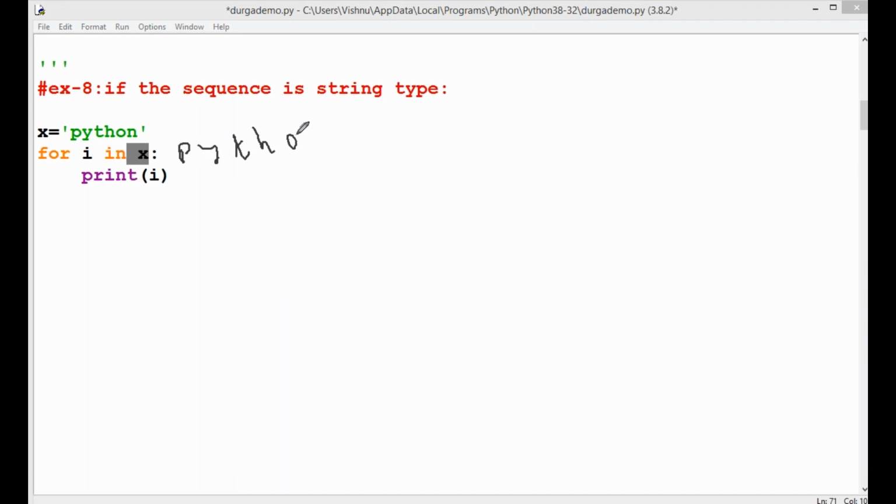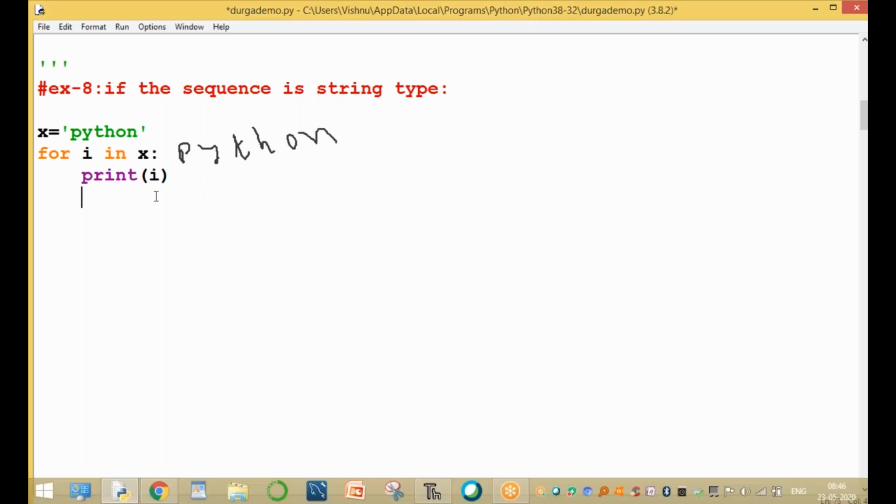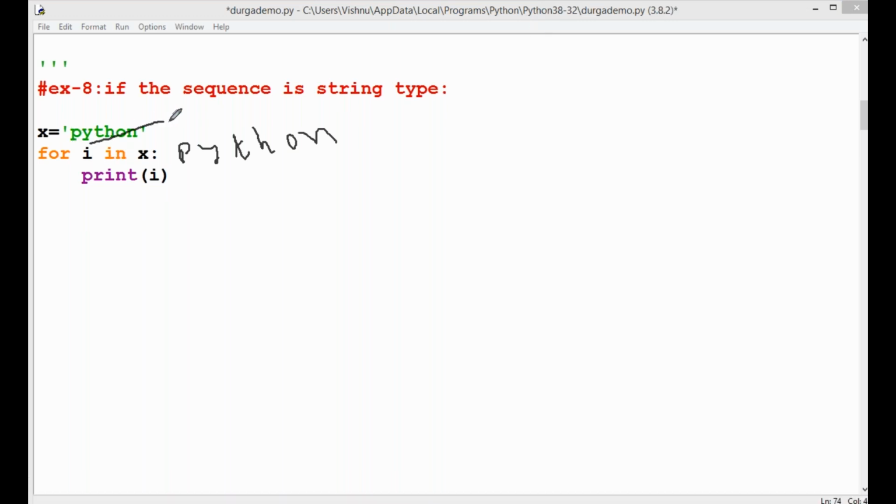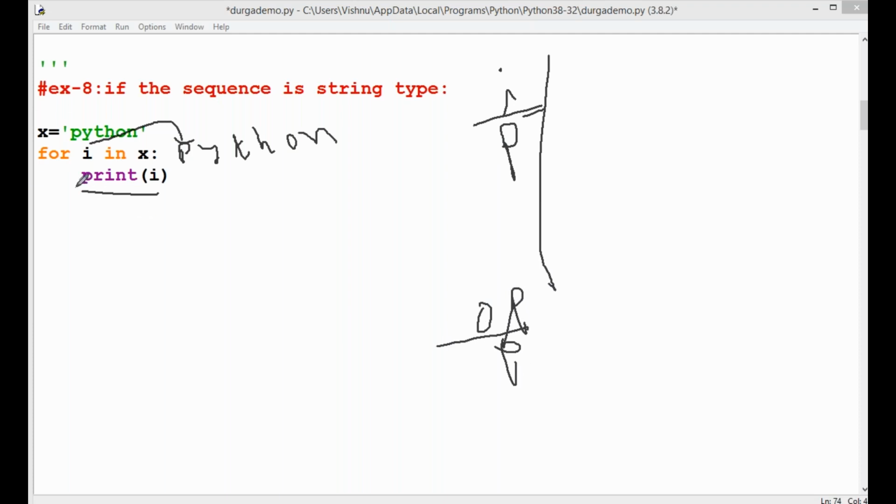Okay, clear. Very first time the value of i equals the first character. Now print of i. Here the i value is the first value, P. Okay, now the output prints P. Clear. Again the control goes back, and the second time i value equals Y. Print the value Y. Clear.